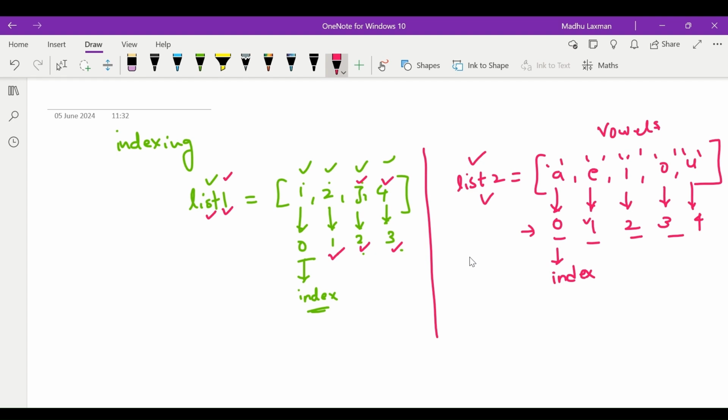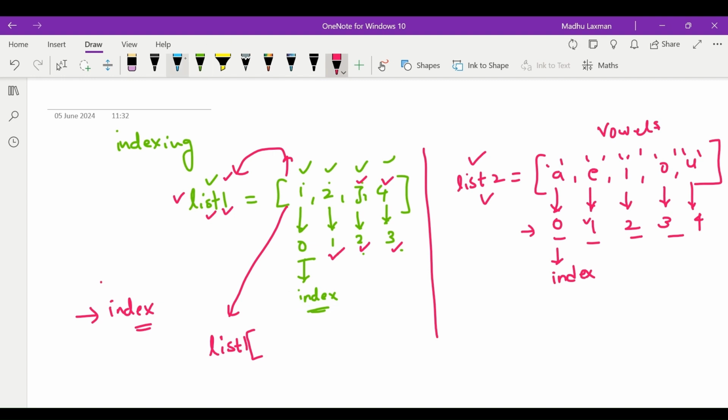Accessing elements in a list is purely based upon index. If I want to access elements in list1, I take the variable in which the list is stored, here list1. I write list1, then open square brackets, and give the index position of the element I want to access.